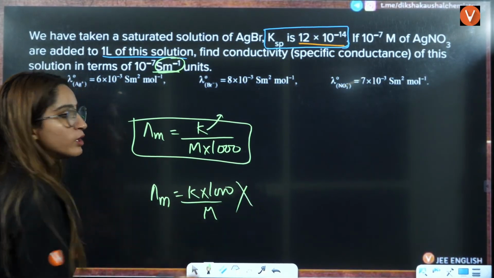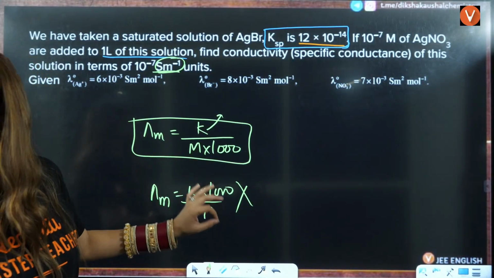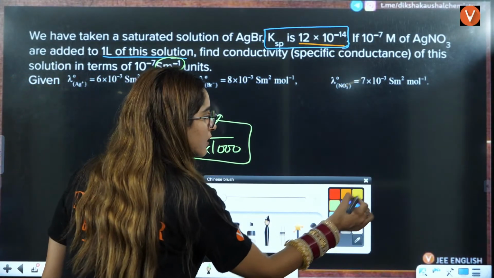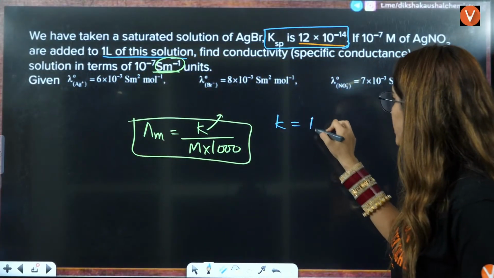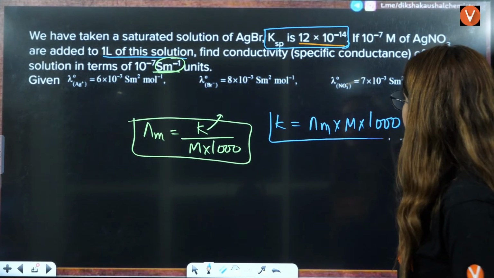This formula you will not use. This formula is used when you have centimeter here. When you have meter, you put 1000 in the denominator, okay? So here kappa value is what? Kappa is conductivity. So that will be molar conductivity multiplied by molarity into 1000, right?